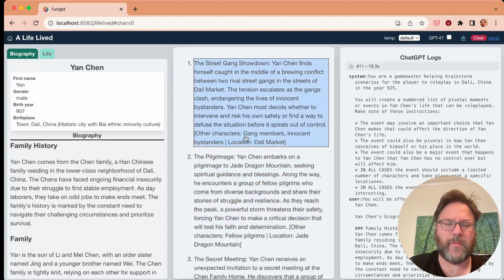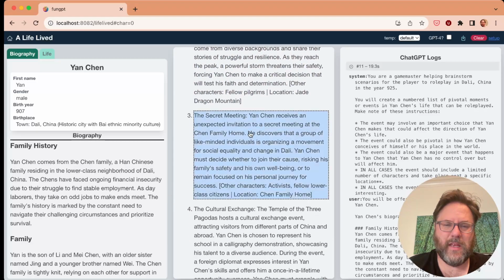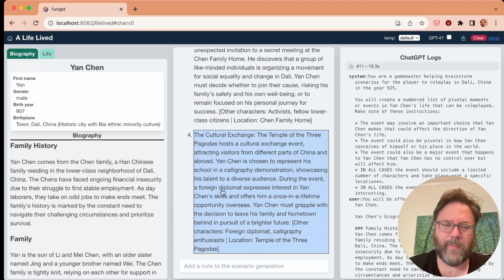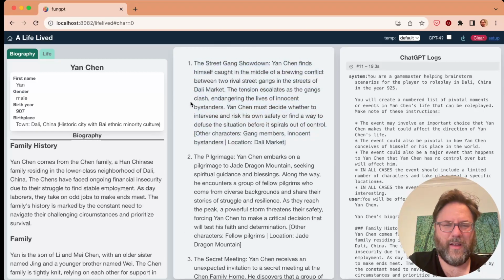And then from there, it comes up with some possible things you could play through. So 2 rival street gangs, going to a pilgrimage to the Jade Mountain, secret meeting, a movement for social change, that comes up a lot, cultural exchange. There's definitely some work to be done here to make these clear, gripping, worth working on. But I don't know. Let's try street gangs, I guess.